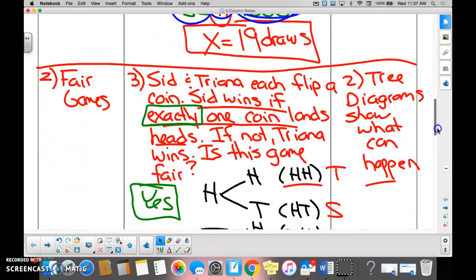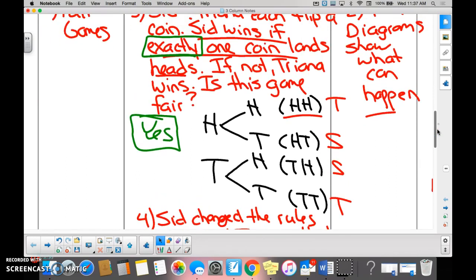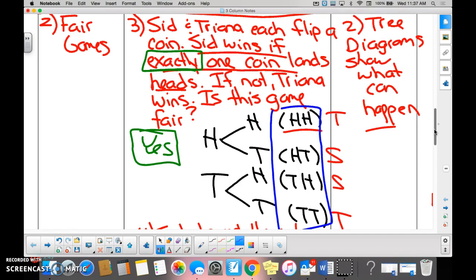Fair games. This was a struggle for us. The struggle for us, I think, was two things. One, we didn't know what to do to help us solve the problem. When you read through problem number 3, we needed to know what could happen in flipping the coin between Triana and Sid. Once we figured out the sample space, the second problem then was answering the question.